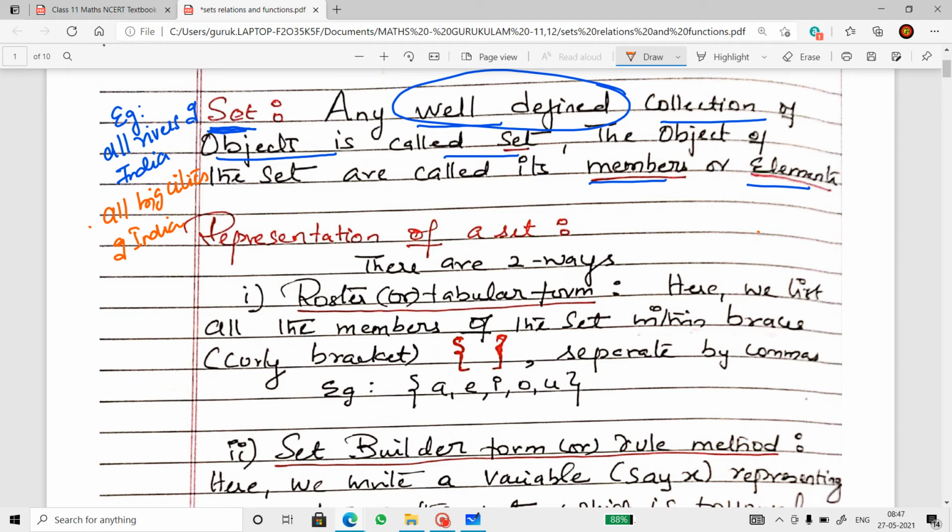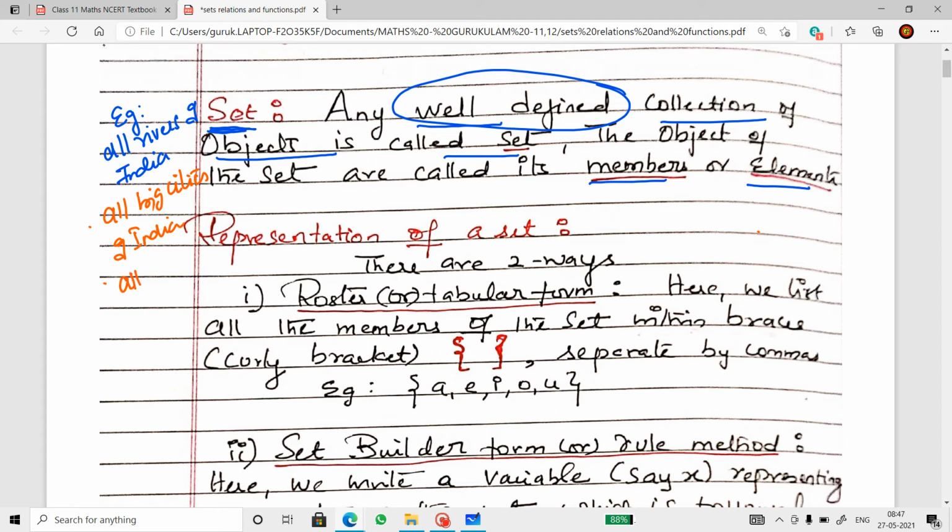Or let's assume all beautiful girls in a school, all beautiful girls in a particular region, let's take in India. These are examples which do not give a clear answer; the answer will differ from person to person, so it is not something that is universally accepted. All right, so those are not considered as a set.